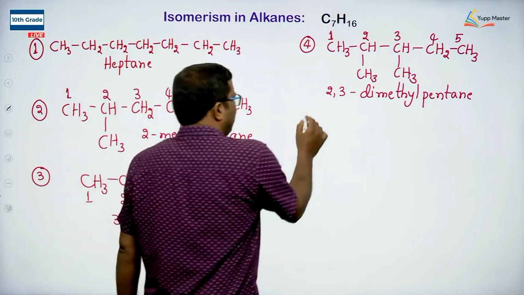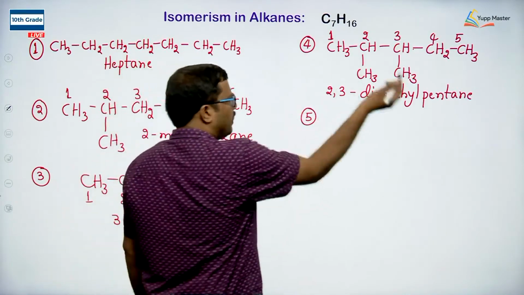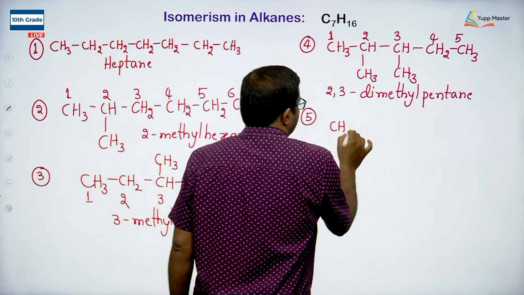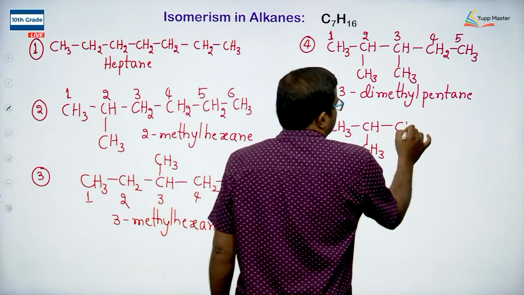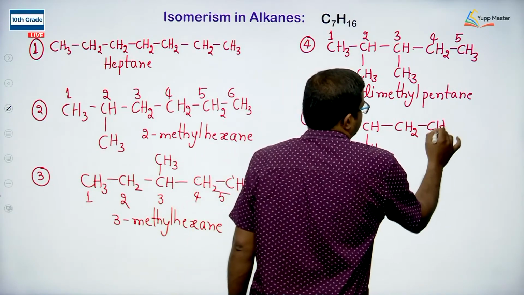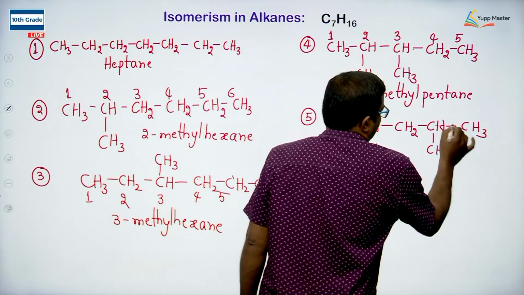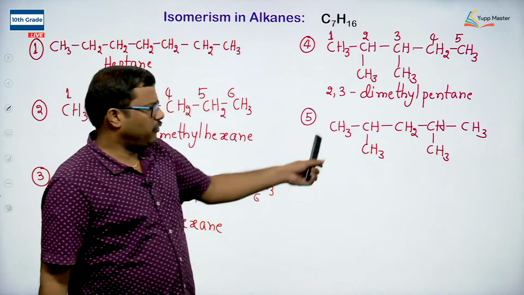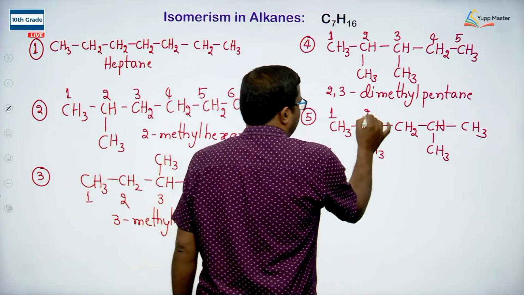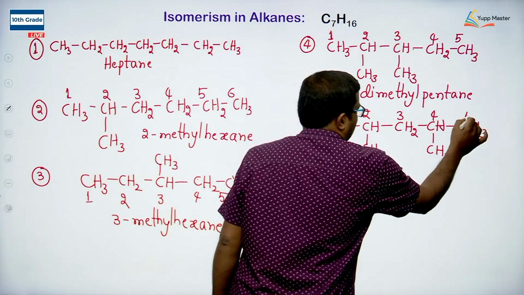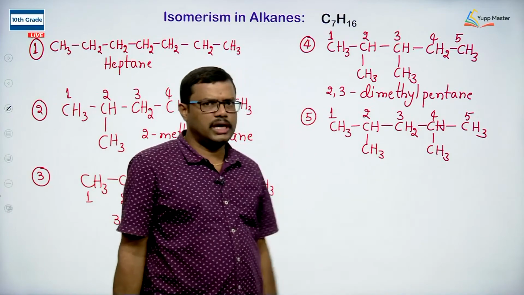So, it is a chain isomer of heptane. Okay. And if I keep the methyl groups on other carbon atoms, in that case CH3, CH, CH3, CH2, CH, CH3, CH3. Now if you observe, I have kept the 2 substituents at these positions. If I number the carbon chain by selecting the longest continuous carbon chain, at the second position I have a substitution and at the fourth position I have a substitution.